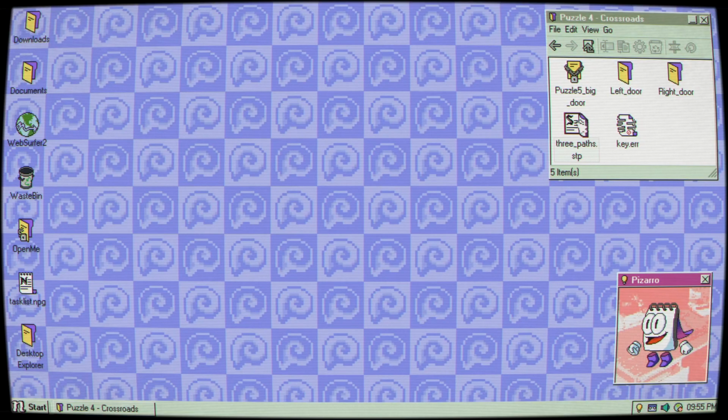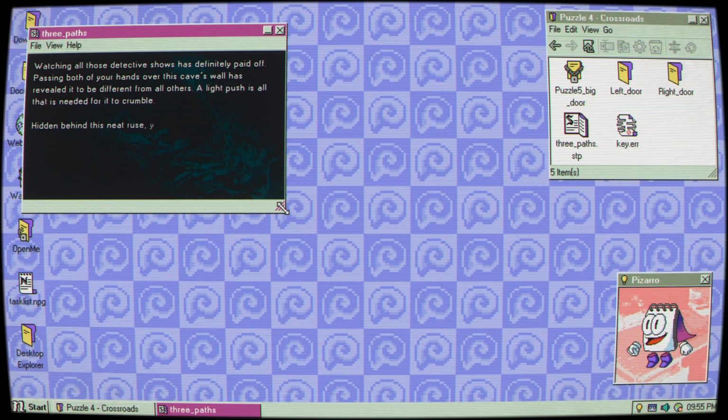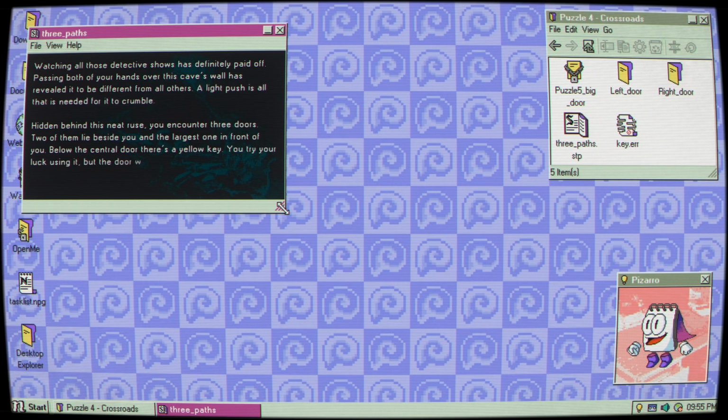So let's look. 3 paths. Watching all of those detective shows has definitely paid off. Passing both of your hands over the cave's walls has revealed it to be different from all the others. A light push is all that is needed for it to crumble. Hidden behind this neat ruse, you encounter 3 doors. 2 of them lie beside you, and the largest one is in front of you. Below the central door, there's a yellow key. You try your luck using it, but the door won't budge. There's an engraving on the key, but it's very hard to read.